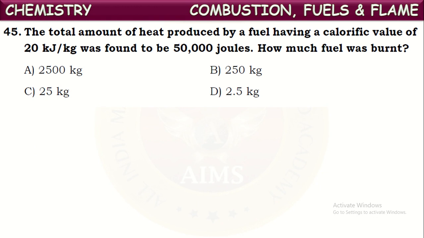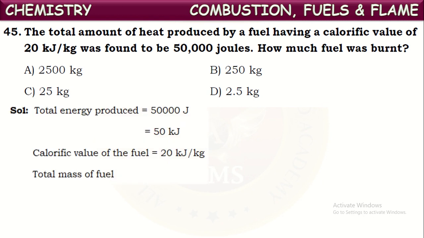The total amount of heat produced by a fuel having a calorific value of 20 kilojoules per kg was found to be 50,000 joules. How much fuel was burnt? Once you observe the question, they have given the total energy produced as 50,000 joules. So we can convert 50,000 joules into kilojoules. That is 50 kilojoules.